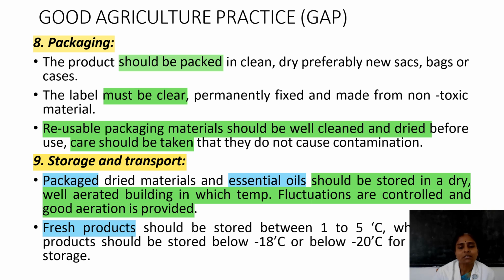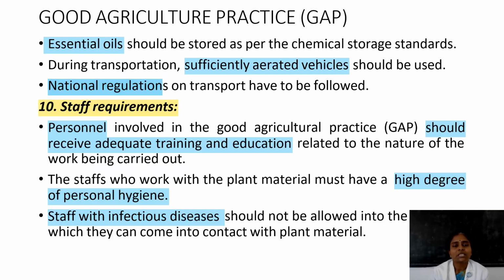Then fresh products should be stored between 1 to 5 degrees Celsius. Then frozen products should be stored below minus 18 degrees Celsius, or below minus 20 degrees Celsius for long-term storage. Then what about the essential oils? Essential oil should be stored as per the chemical storage standard method. During transportation, adequately aerated vehicles should be used. And one more thing, during transportation, national rules and regulations should be followed by